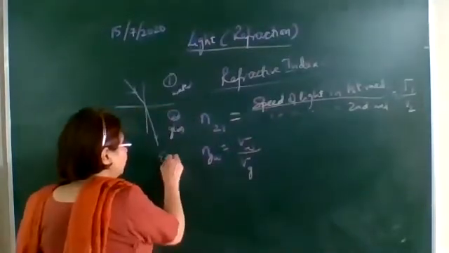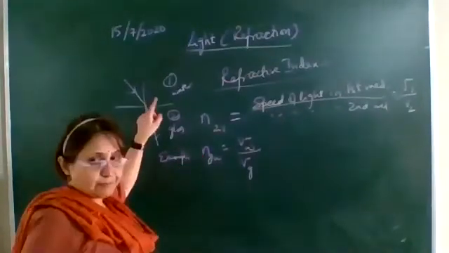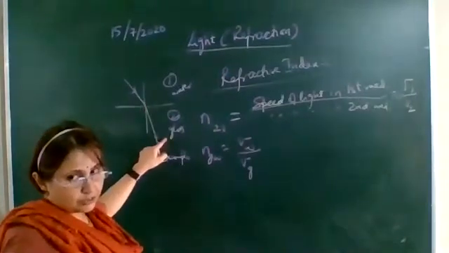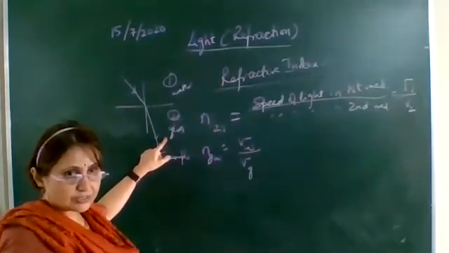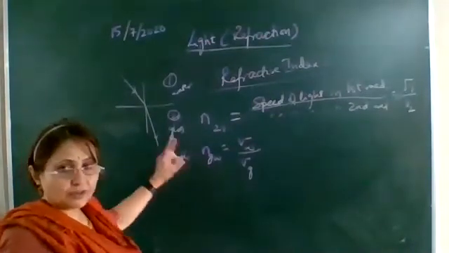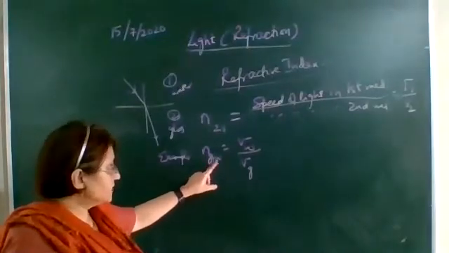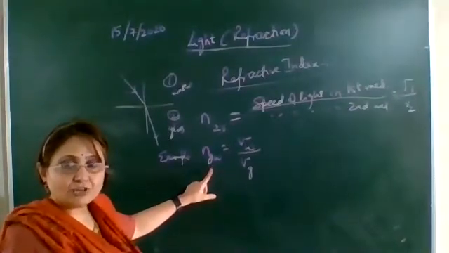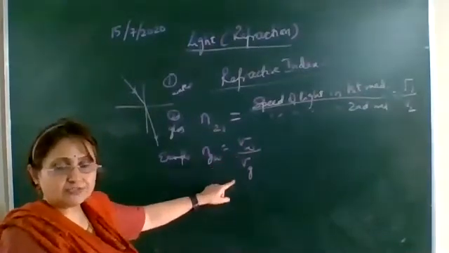Okay, now write here an example. Draw this figure: ray of light passing from water to glass. Okay, make the figure. Write down: the refractive index of glass with respect to water is given by, write this formula.